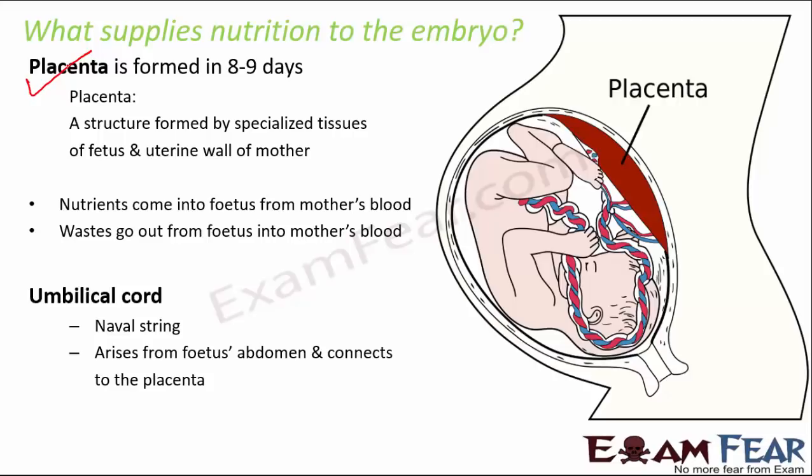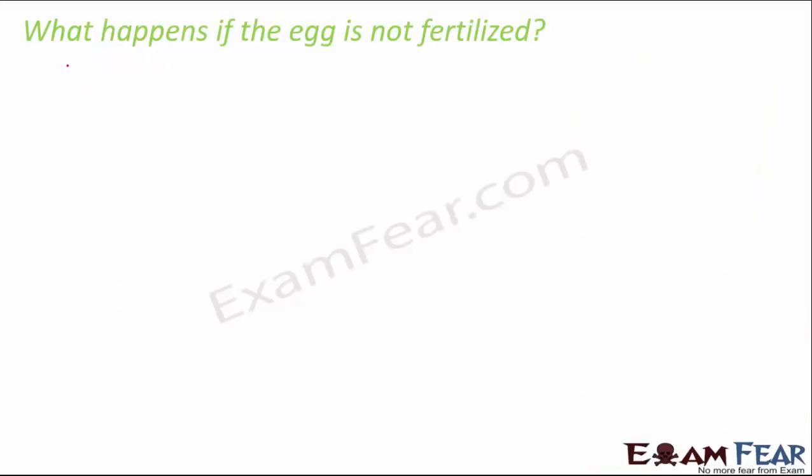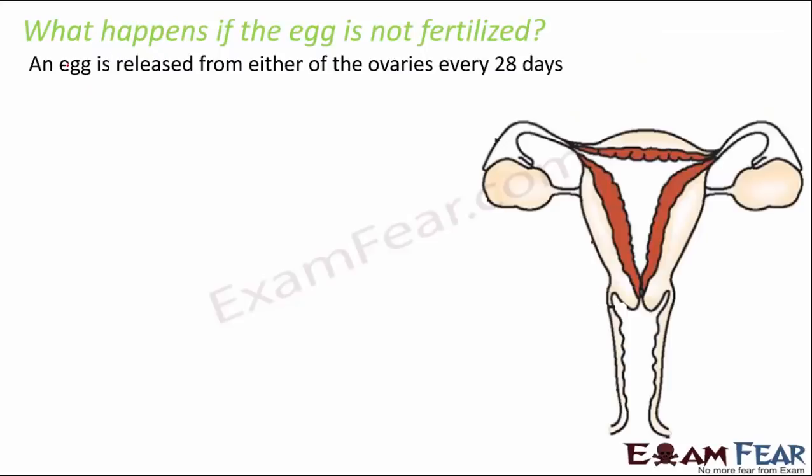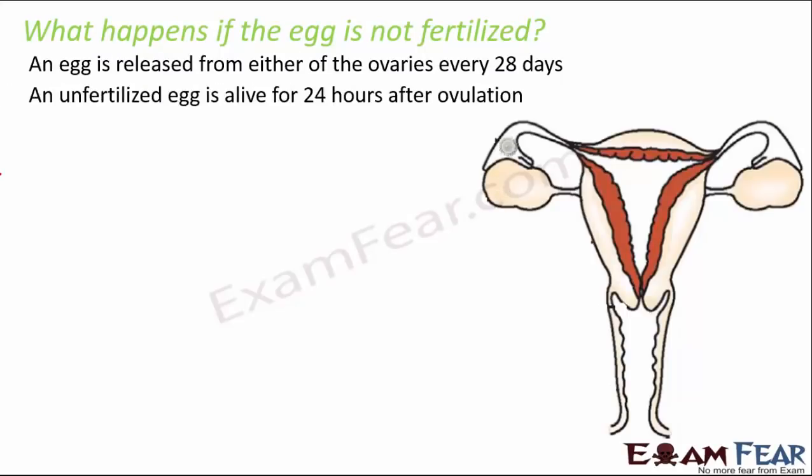Okay, so next is the question, what happens if the egg doesn't get fertilized? Now an egg is released every month during ovulation, and this egg is alive for 24 hours. So basically it waits for a sperm to come and fertilize it for 24 hours, and meanwhile the uterus prepares itself to receive the fetus, because if fertilization takes place, then the small fetus is going to come and sit in the uterus.